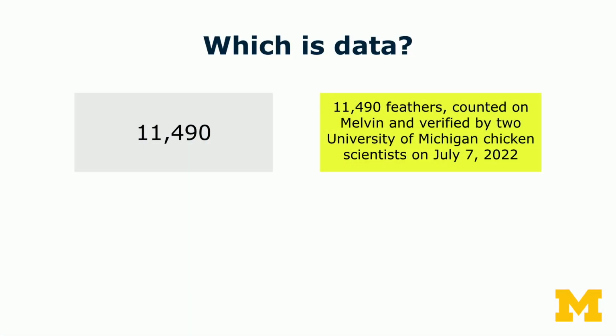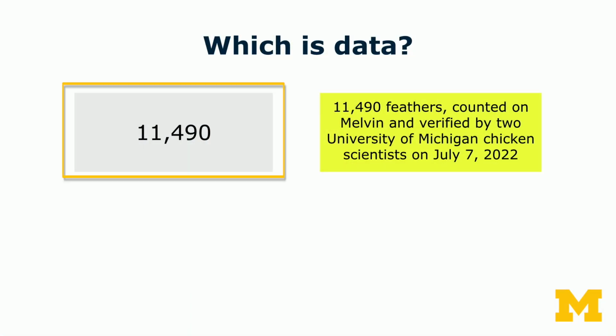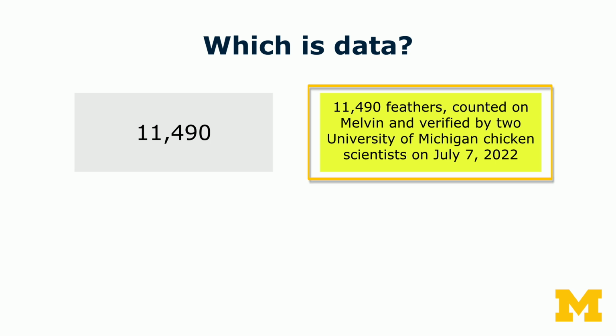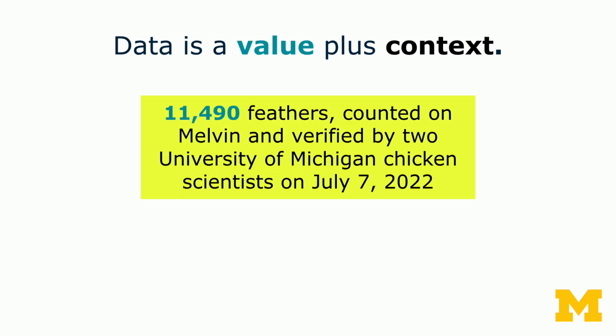Now, I want to put in a nuance here. Which of these things is data? Is it the number 11,490? Or is it this, 11,490 feathers, counted on Melvin and verified by 2 University of Michigan chicken scientists on July 7th, 2022. It's actually this one. Data is not just numbers, it's a value plus context. And I've highlighted in blue the value, that's the number, but there's also this context. It's that the number refers to his feathers. It's the chicken that they were counted on, and it's who verified it. How did we count it?